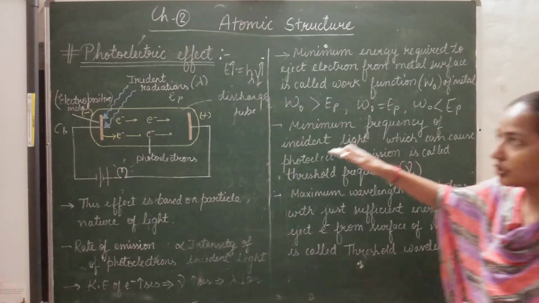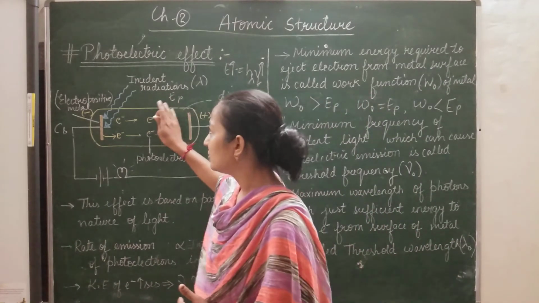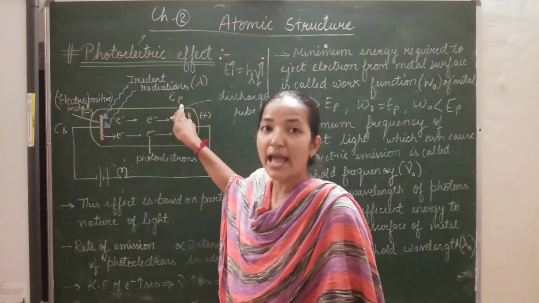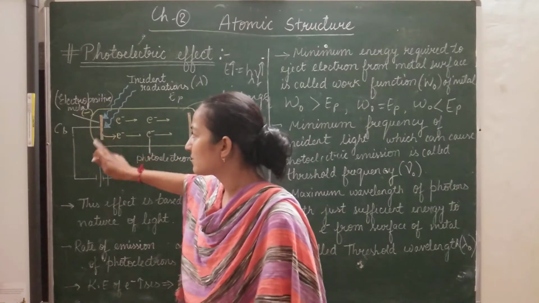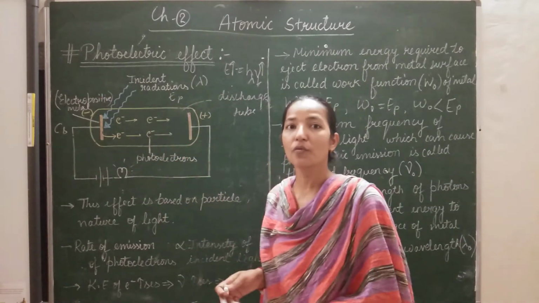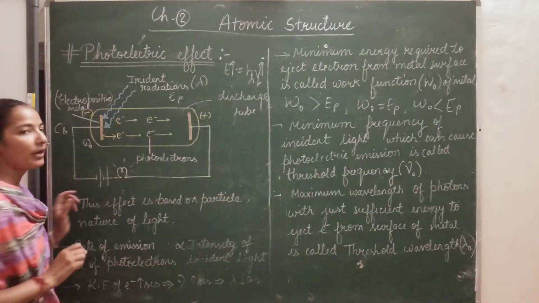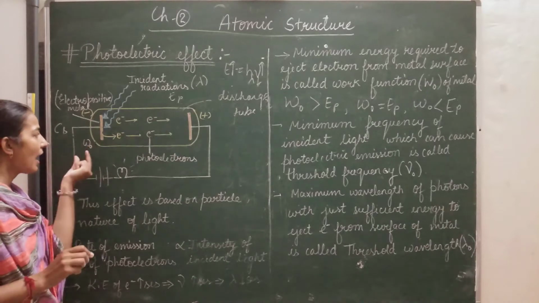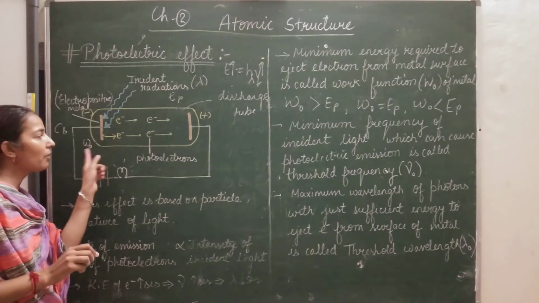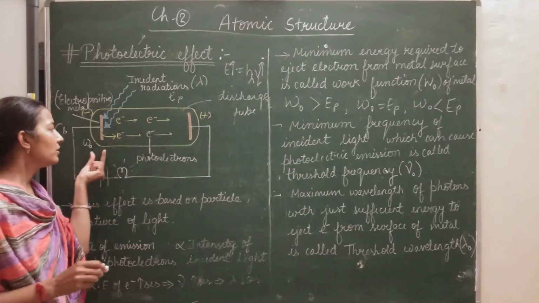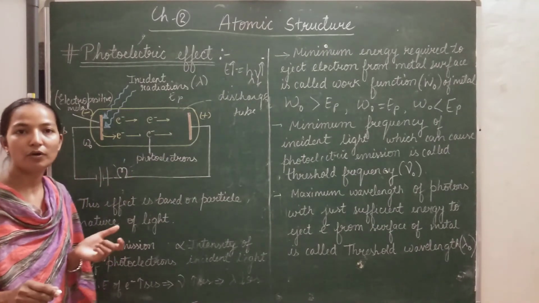So what is work function? We are providing E_P, the energy of the photon, that is h nu, and the metallic surface also requires a lesser amount of energy, say W naught. As soon as it gets this minimum energy, it will eject the electron. So this minimum amount of energy is called the work function.